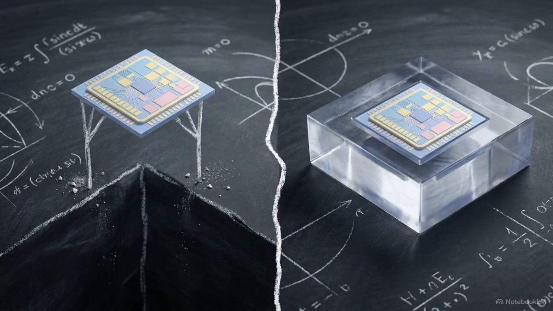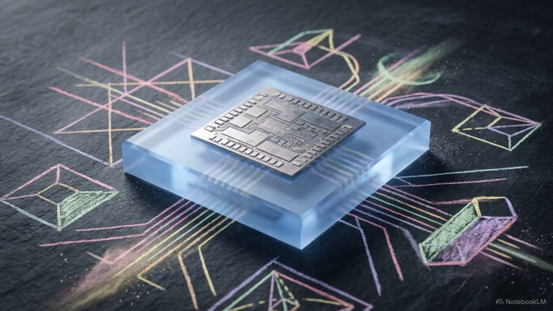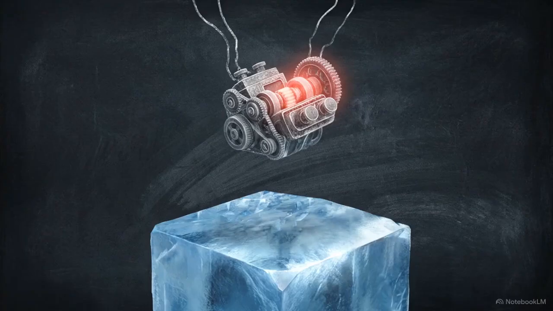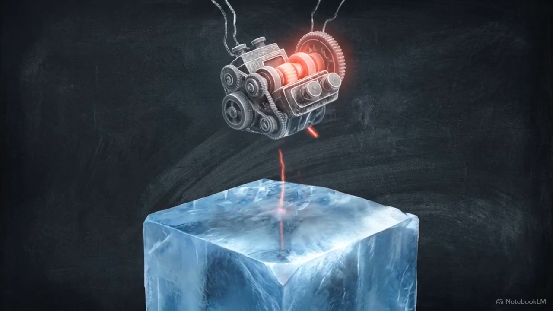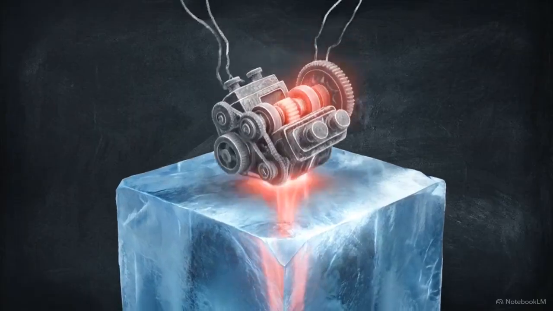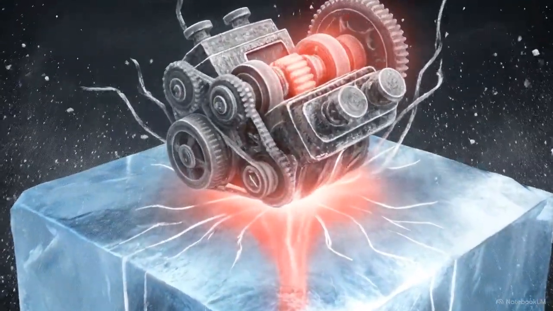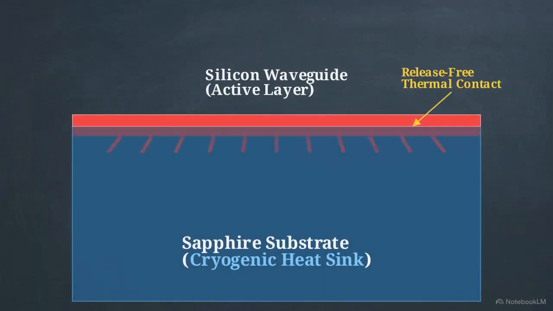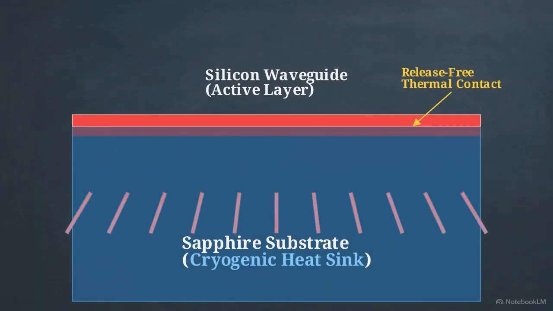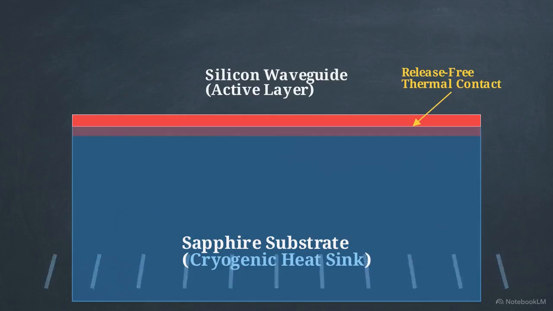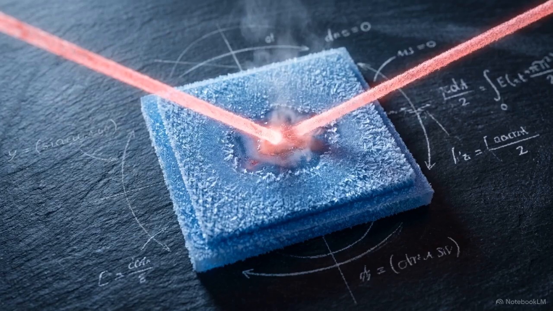This is implemented using a silicon-on-sapphire, or SOS, platform. This is the equivalent of taking the overheating engine and bolting it directly to a glacier. The mechanical heat instantly drains into the surrounding mass. Sapphire acts as an extreme cryogenic heat sink, conducting heat away from the silicon waveguide thousands of times more effectively than a suspended beam. This keeps the system at millikelvin temperatures, even when the pump laser is operating at the intensities required for transduction.